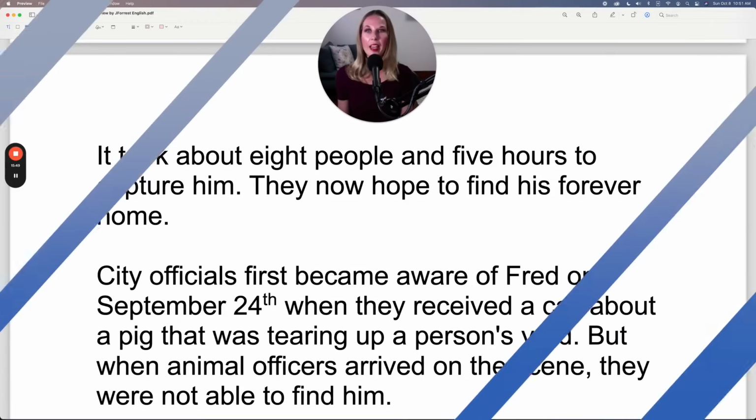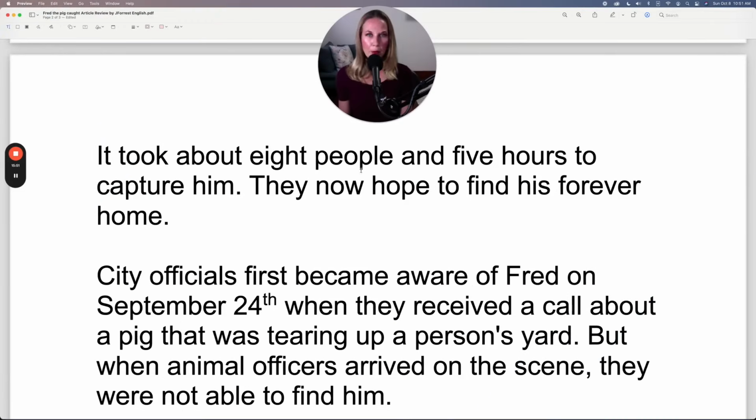Now let's continue with our lesson. It took about 8 people and 5 hours to capture him. Capture is another way of saying catch, and you can use capture specifically with animals. They now hope to find his forever home. So in this case, forever is being used as an adjective to describe the type of home.